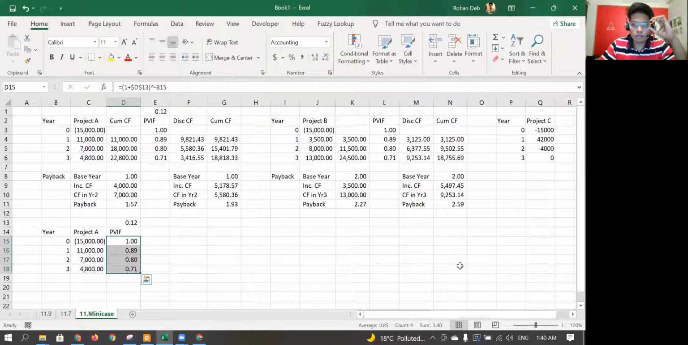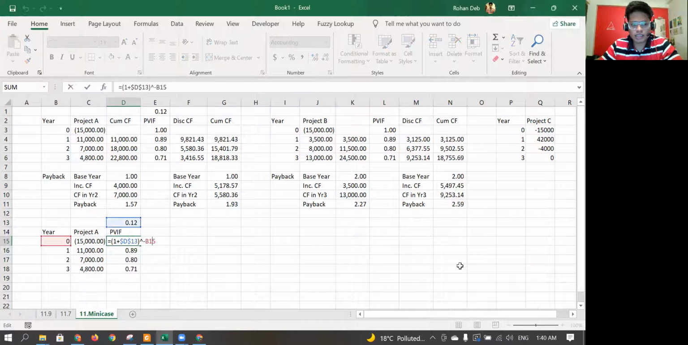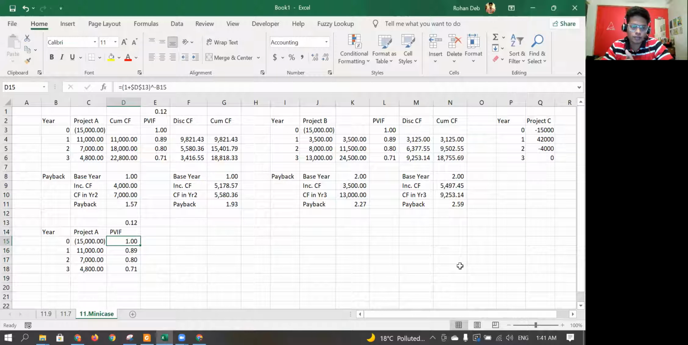So you can see the PVIF. I hope this part is clear. What I basically did is 1 plus 12% to the power minus 0, so 1 minus 0, minus 1, minus 2. So instead of writing 1 by 1 plus, I am writing 1 to the power minus. I hope this part is clear. Otherwise, you can do it on the calculator and directly put the values over here. Okay. Otherwise, what you can actually do, it will be a lot easier.